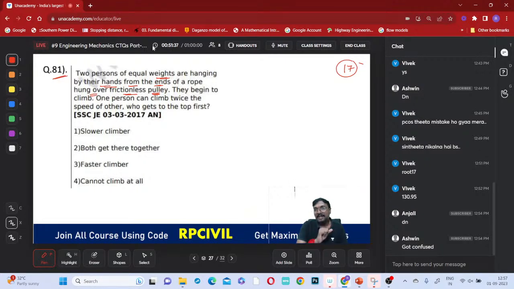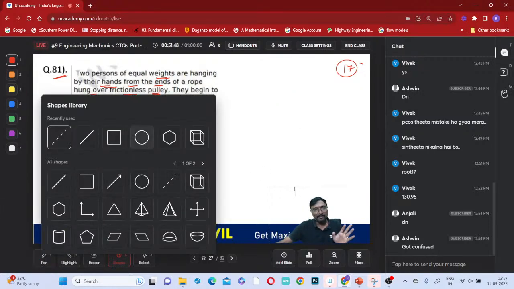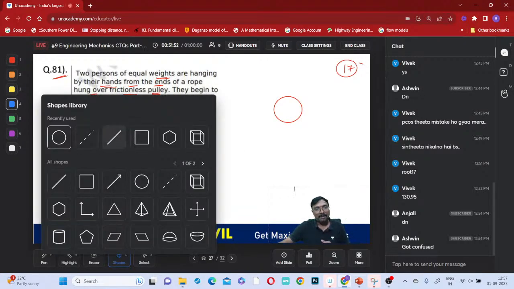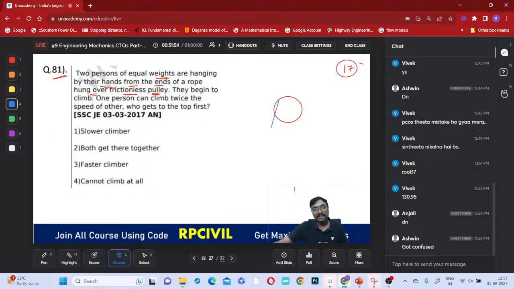Otherwise what will happen? Equilibrium will be maintained, obviously, no? One person on this side, the other person on the other side, right? Even though one person climbs twice, what will happen? It is a frictionless pulley, no? Whenever it is a frictionless pulley, they will try to maintain the same location, yes or no?